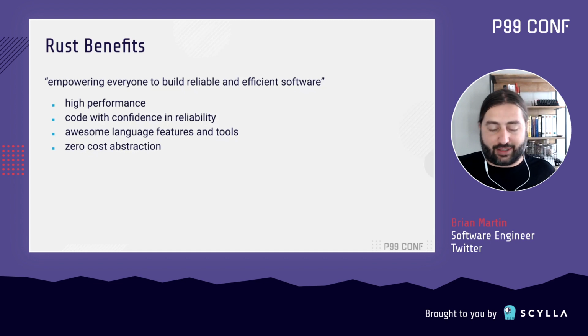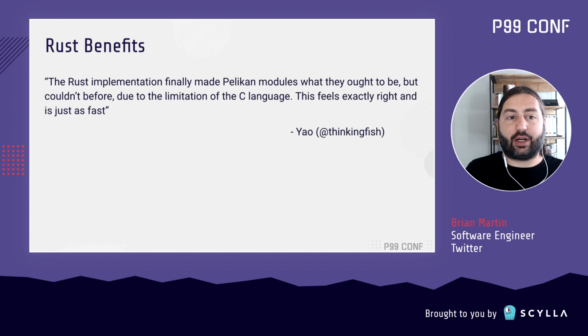At the end of the project, my manager, Yao, who's the project's primary author, sent me this little quote to include. And she says that the Rust implementation finally made Pelikan modules what they ought to be, but couldn't before due to the limitation of the C language. This feels exactly right and is just as fast. And I think that's really cool to hear from someone who's been writing C for a very long time, that there are all these really great benefits that we got from using Rust for this. That felt really nice.